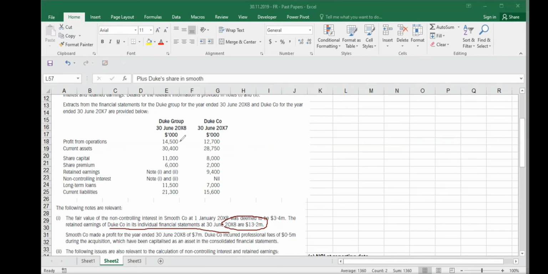So group profit I will calculate. They are telling me that group profit is, I don't know, 14,500. I don't take this number. We need to make some adjustments. So we take the profit, which is Duke's individual financial statement profit, 13.2 million. It is given here. We start with 13.2 million and make some adjustments.